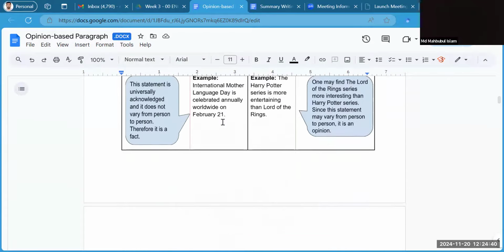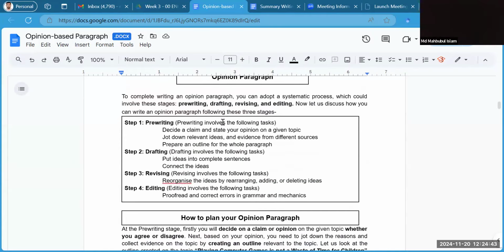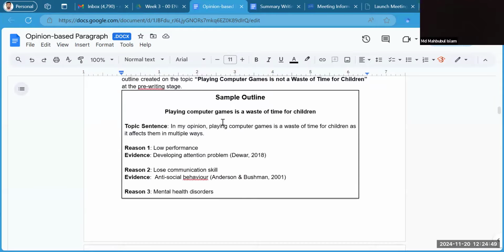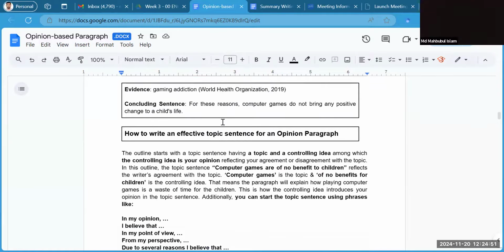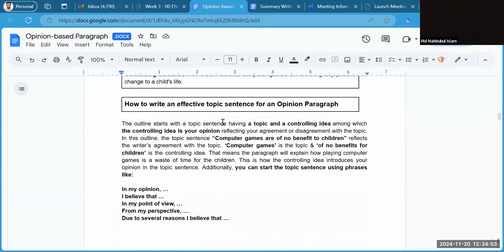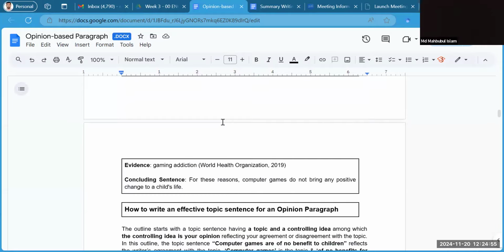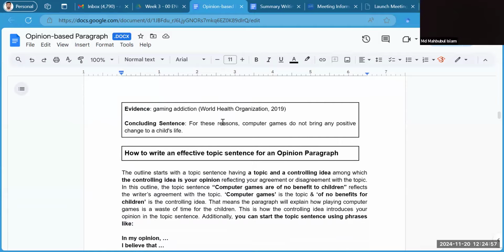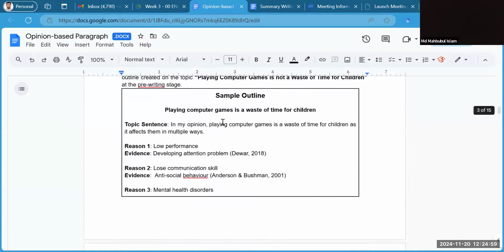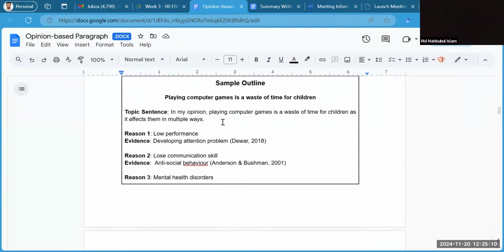If you move on just the next three pages, you can see the different stages of writing and the sample outline. There is another sample, but I do not recommend you follow that one. To understand the outline, we start with the topic sentence and present our reasons and evidences one after another.